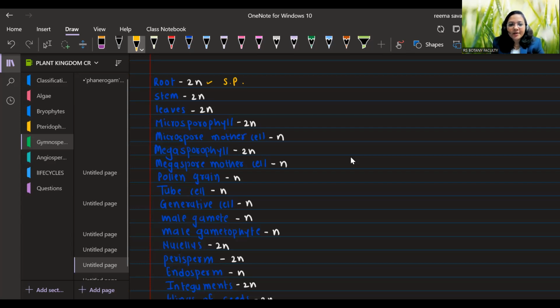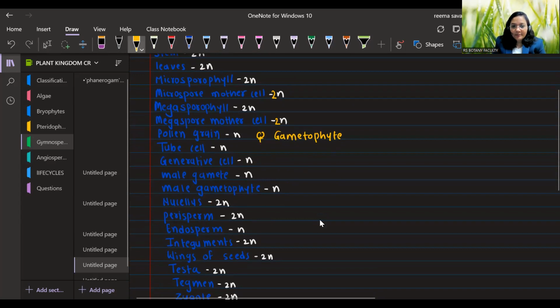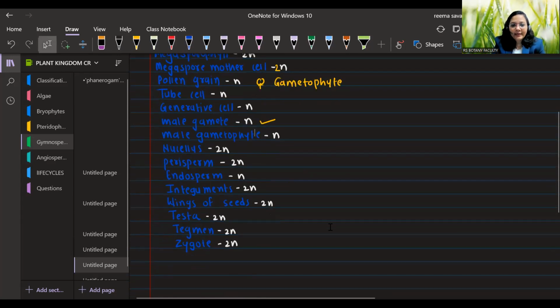Their microspore mother cell will be diploid. Their megasporophyll will be diploid. Megaspore mother cell will be diploid. Pollen grain will be haploid because it is the male gametophyte. See, the pollen tube cell will be haploid, because it is part of the pollen grain. Generative cell will be haploid. Obviously, male gametes are haploid. What do we mean by male gametophyte in gymnosperm? It is the pollen grain. So again, it is haploid.